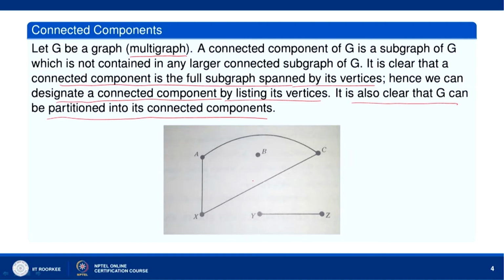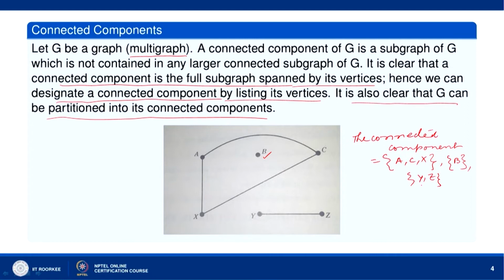Say, for example, in this case, the connected components in this graph are A, C, X. We just list the vertices of the connected components. And then the other connected component is B, which is an isolated vertex, and the other connected component is Y, Z.